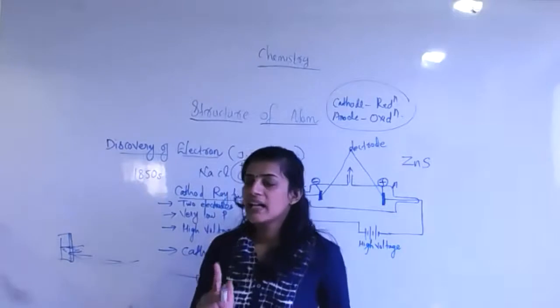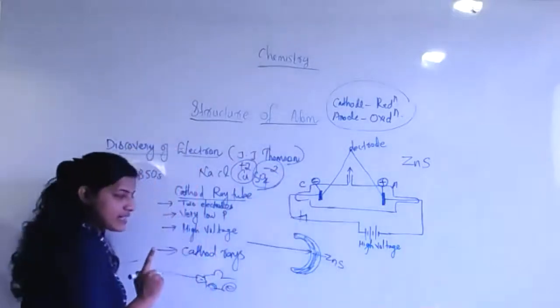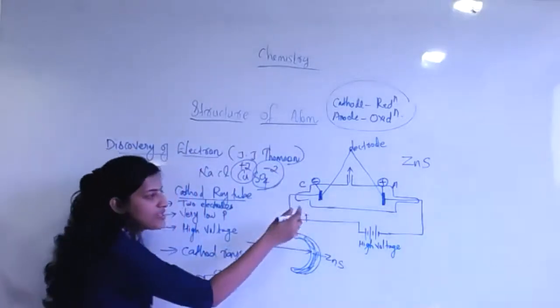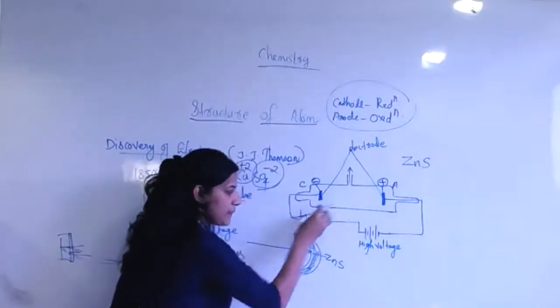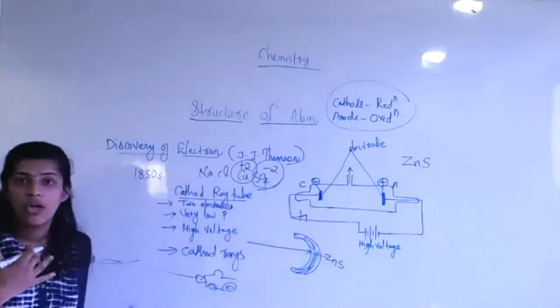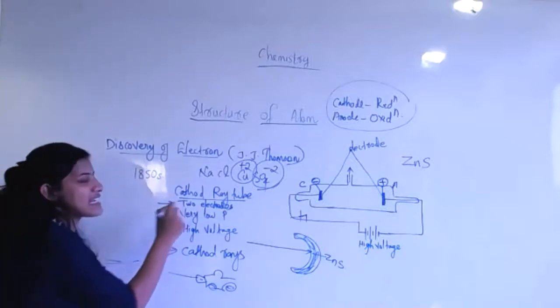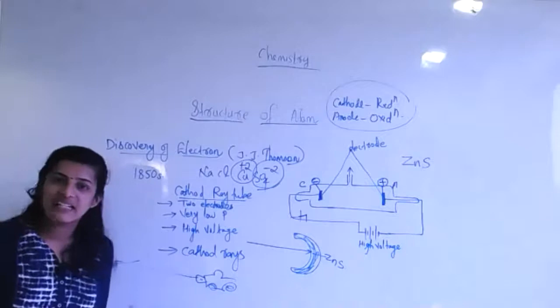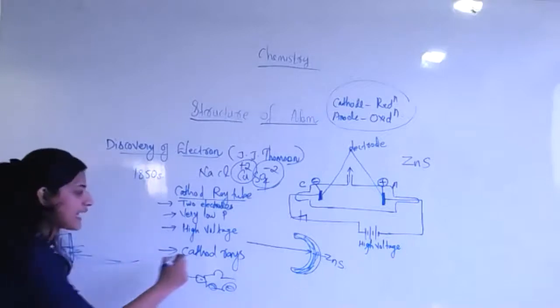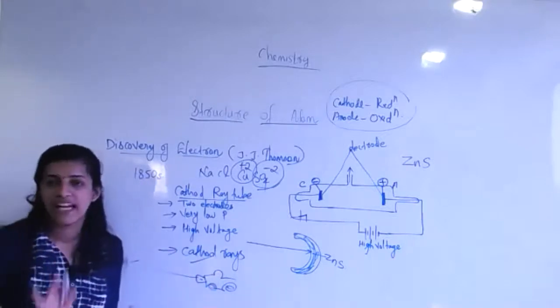This is a simple example. The same thing you can hear whenever rays are generated from here. Actually, after a lot of discovery, only then did we know that this is an electron. In the initial stage, we had no idea. That is called cathode rays only. We had this much idea only.